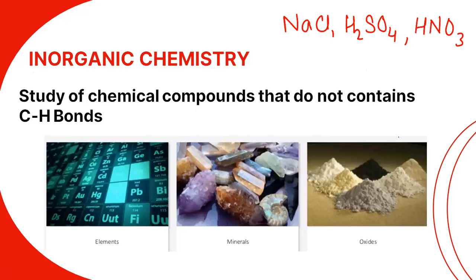Now the next, inorganic chemistry. It is the study of chemical compounds that do not contain CH bonds. All compounds that do not contain CH bonds are considered inorganic compounds, and the study of inorganic compounds is known as inorganic chemistry. Examples are NaCl, H2SO4, HNO3. Okay, everyone, like minerals, oxides, elements. These are inorganic compounds, and this branch of chemistry is known as inorganic chemistry.